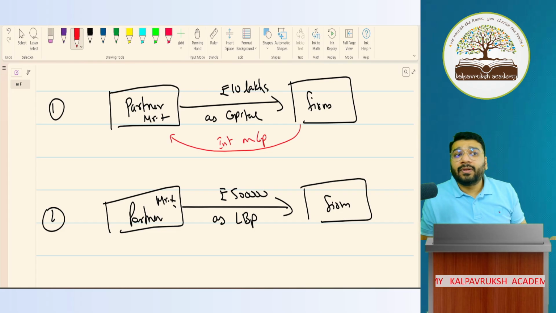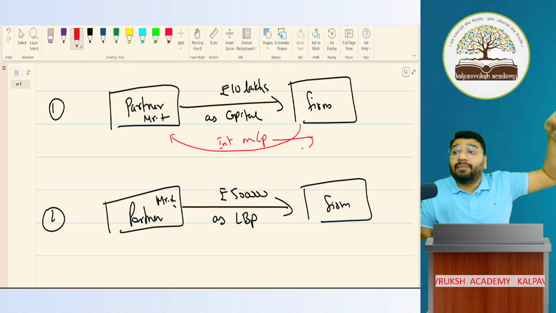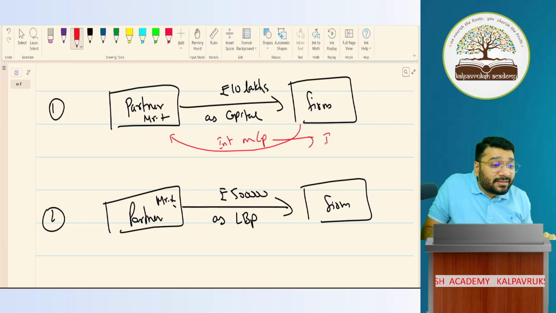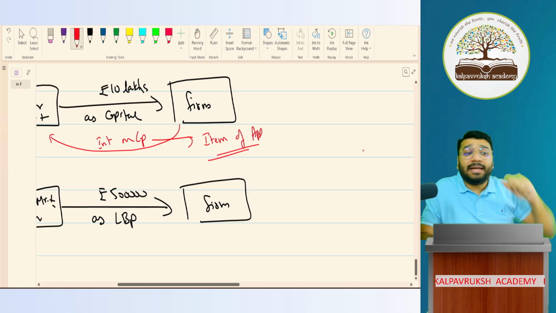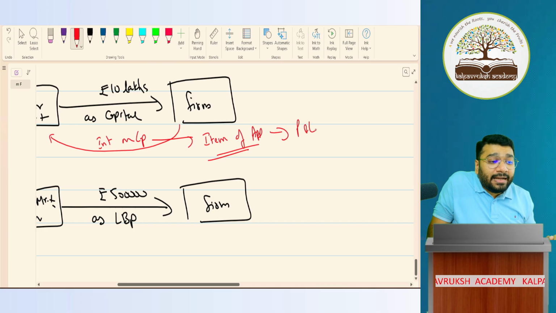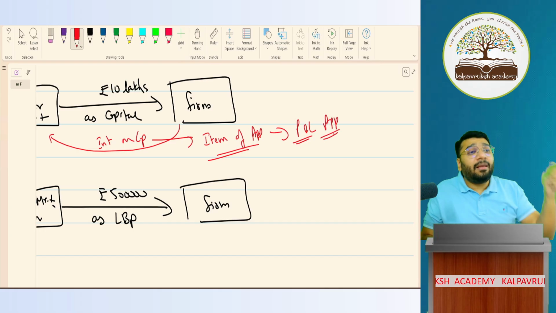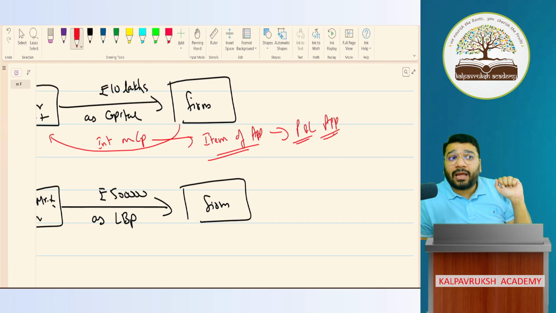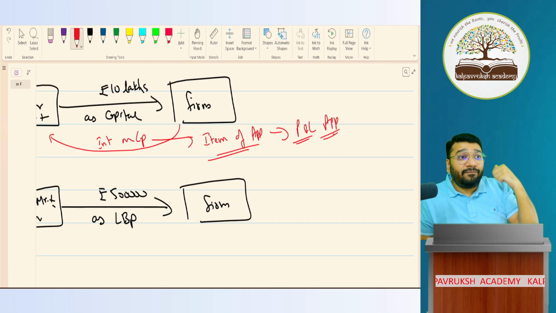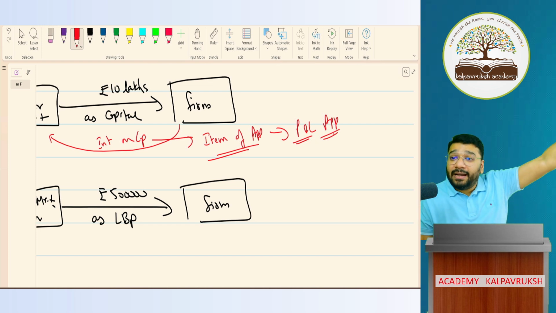Any problem? Interest on capital is what item, people? Is it a charge against profit item or is it an item of appropriation? It is an item of appropriation. Item of appropriation will go where? In the P&L or P&L appropriation? This will go to P&L appropriation. In the P&L appropriation, I'll record this only to the extent of available profit. If profit is not available, will I pay interest on capital? Or rather I say, if profit is not there, only loss is there, net loss is there, can I pay interest on capital to the partner?